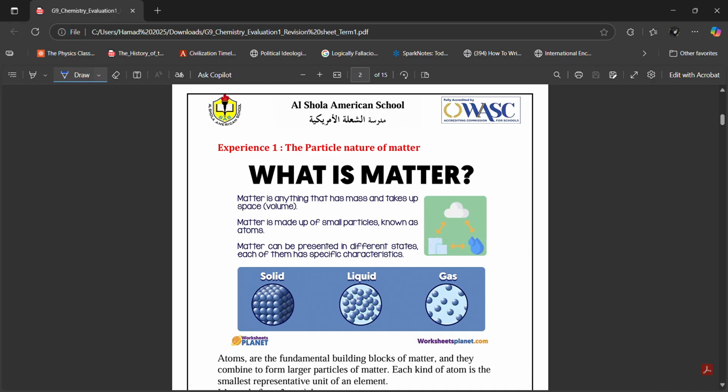So the first chapter is the particle nature of matter. So what is matter, Ibrahim? Matter is everything that we can see, touch, feel. Matter is whatever takes up mass, basically, right? For example, the chair that you are sitting on, the bed that you sleep in, the floor that you walk, the walls that you live in, the table that you use, your laptop, your mirror, your cabinet, your pen, even your body. Whatever has mass and takes up space, that is what we call matter.